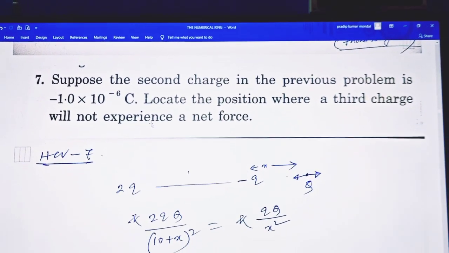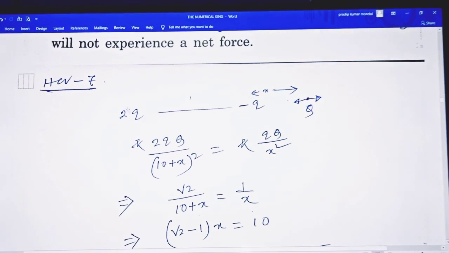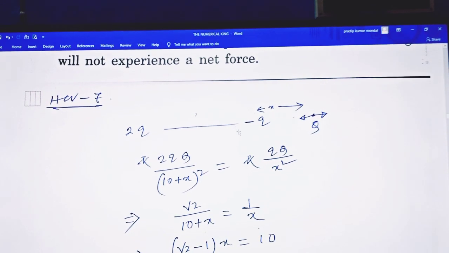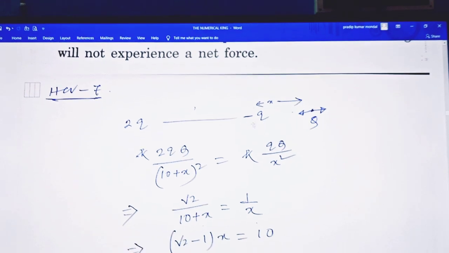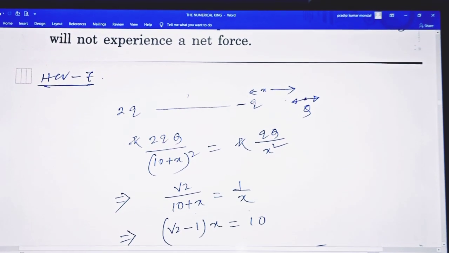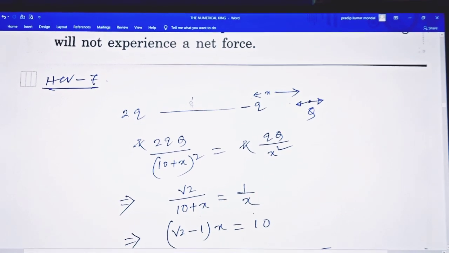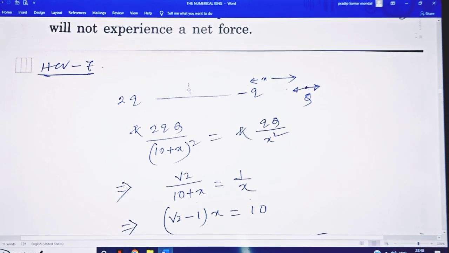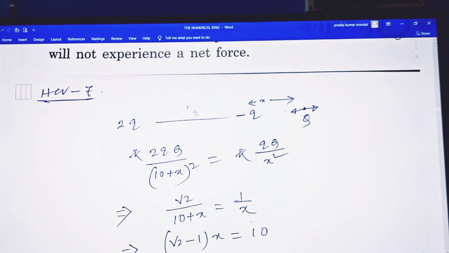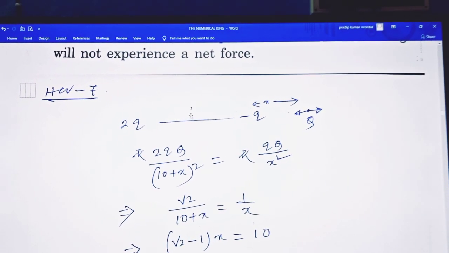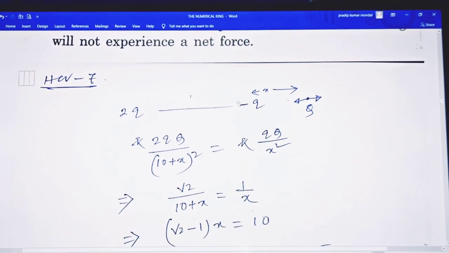Then 2q charge here, and here is minus q, and if we place the charge again in that particular position, as in the previous one, this charge attracts this positive charge, and this repels, and the charge goes along this direction.